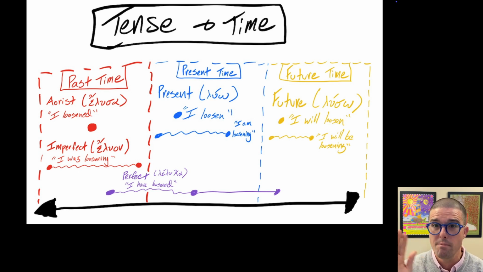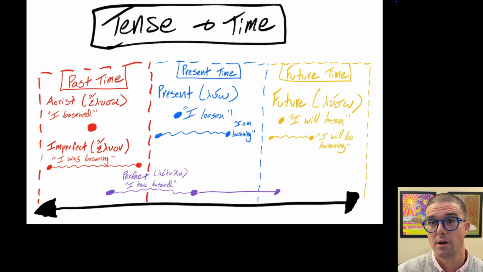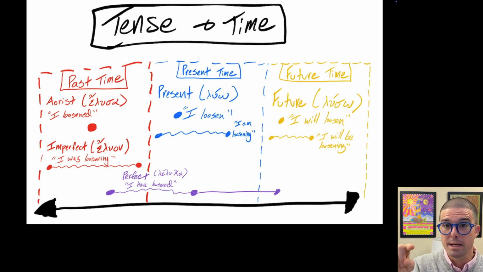The same form of the future, in the case of our standard sample verb, luo in Greek, we get a sigma stuck in there to indicate the future, which we'll talk about in just a moment. But the kind of action, whether it be ongoing, I will be loosening, or I will be teaching, the action will be ongoing over a period of time, or it will be simple, I will loosen, or I will teach, the action viewed as a whole.